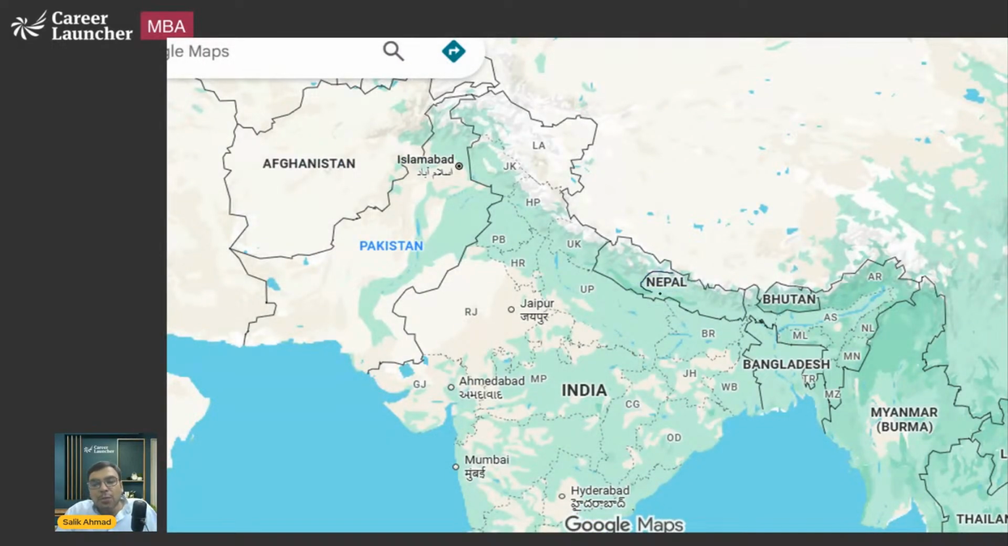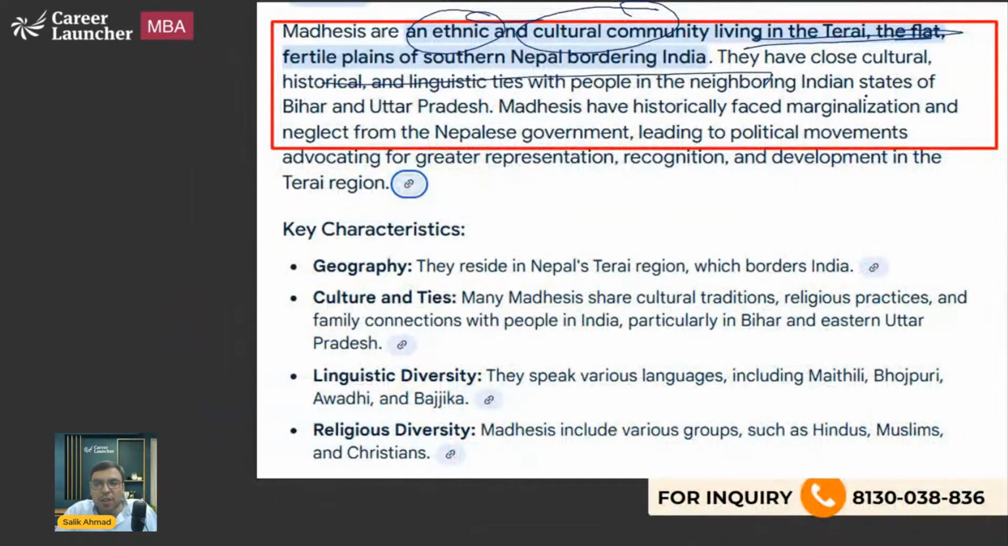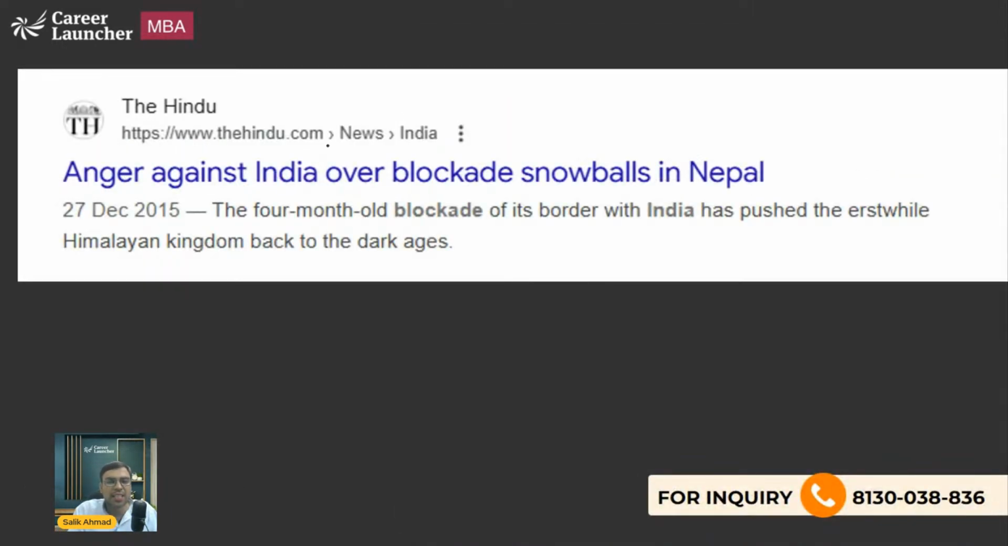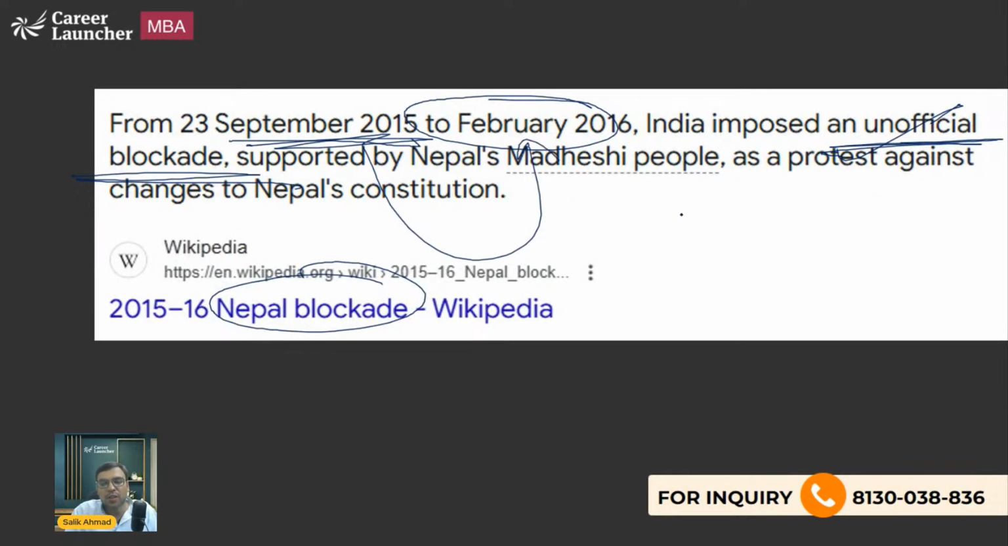Nepal gets benefited from India, especially the ports. For example, if goods come to the Kolkata port, through the roads and highways, they reach Nepal. And this is very important for Nepal. So these things were blocked unofficially. It was very much in the news, and Nepal was not very happy. Anger against India over blockade snowballs in Nepal. From September 2015 till February 2016, we saw the blockade.